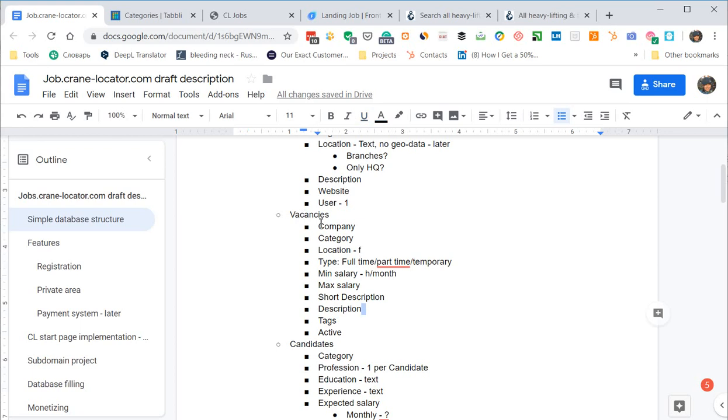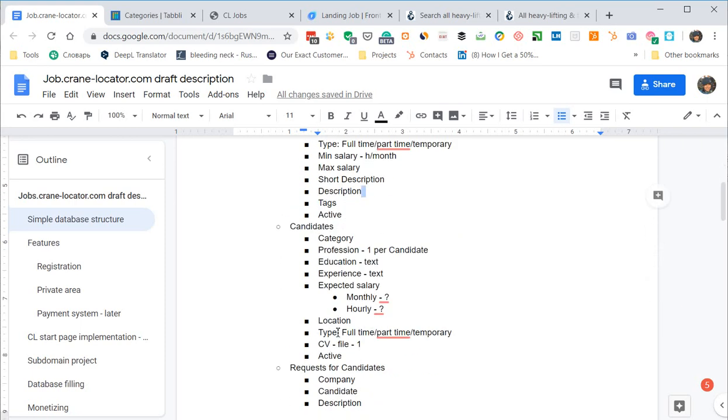Each vacancy belongs to some company, to some category, to some geolocation. It should have a type, full-time or part-time. It should have salary properties, hourly based or monthly based, not sure exactly yet. It should have a short description, a full description, tags for convenient filtration, and a property like active, not active.